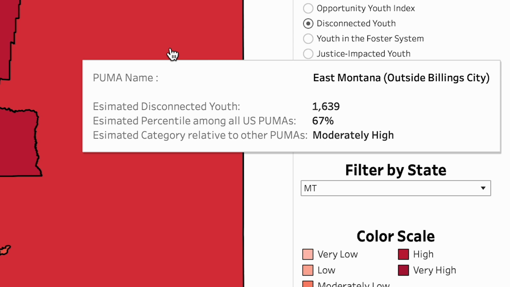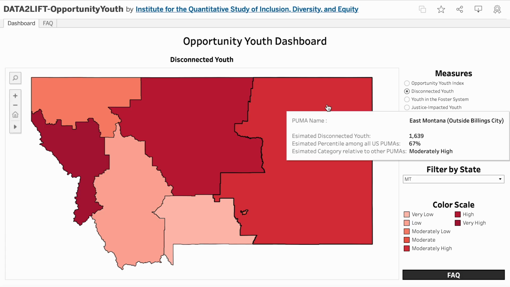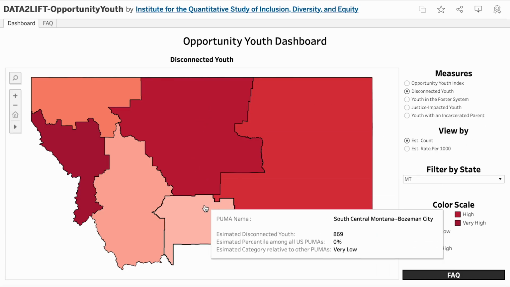In East Montana, outside Billings City, we estimate that there are 1,639 disconnected youth. Keep in mind that while this is our best calculation, it is an estimate, not an exact count. This estimate places East Montana's youth disconnection in the 67th percentile nationally, which means it falls into the moderately high category.